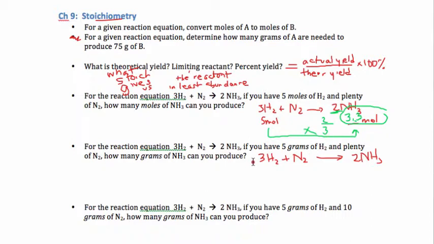It's very crucial that you can categorize these successfully. I'm given 5 grams, and I'm asked for how many grams of this I can get. You need to get to moles first, so you'll take 5 grams times 1 mole of H2 is 2 grams, and so you have 2.5 moles of H2.